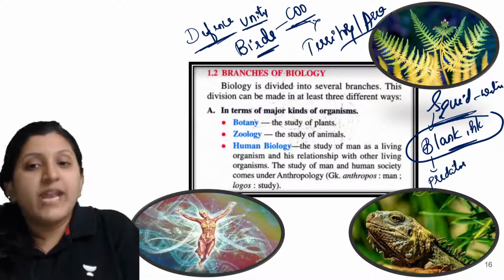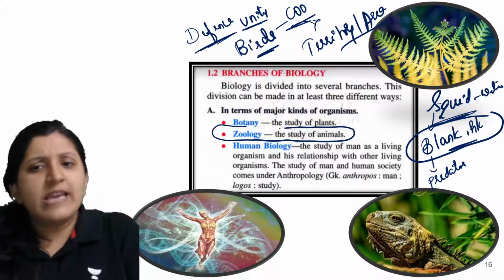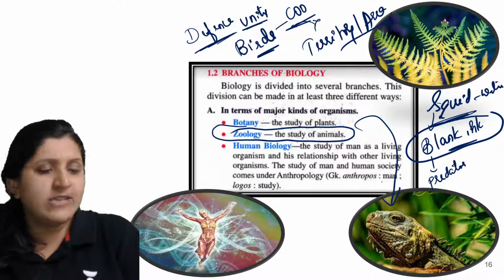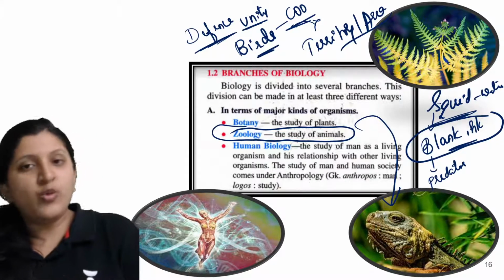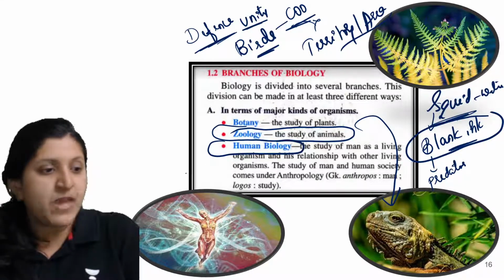Whenever we mention zoology, we'll be studying each and every detail about animals, not just a lizard, any animal, including a human. But human biology we have as a separate one. So why?